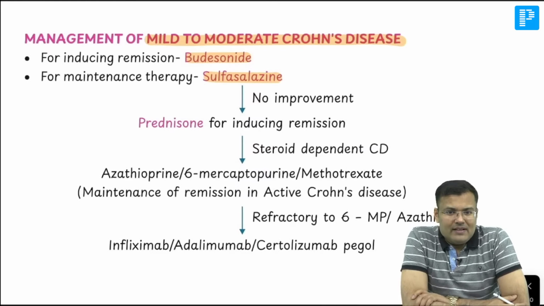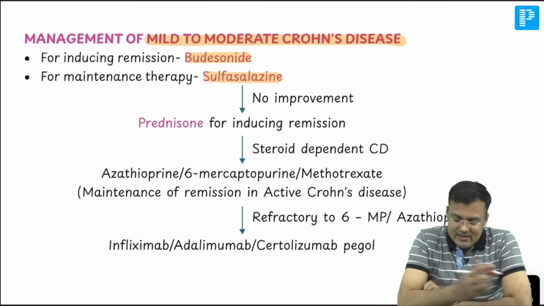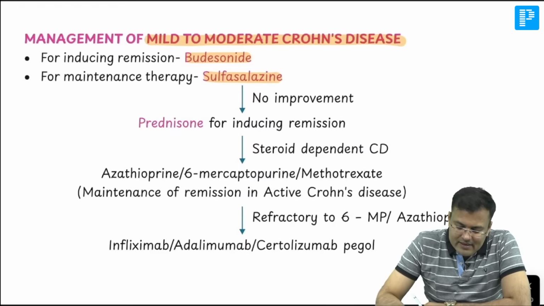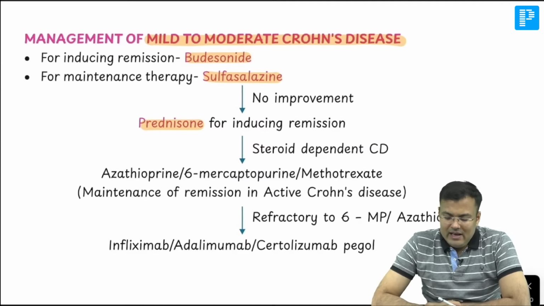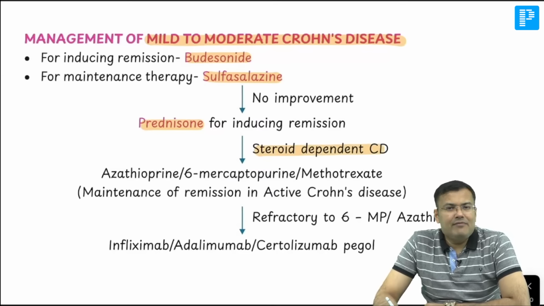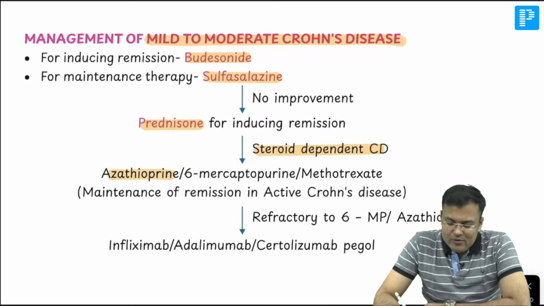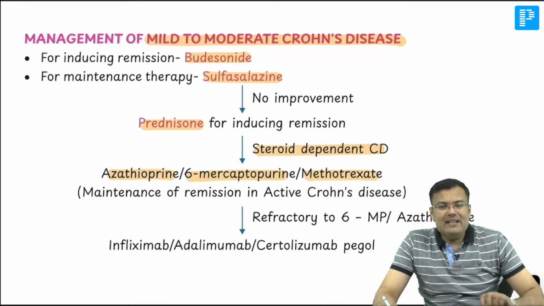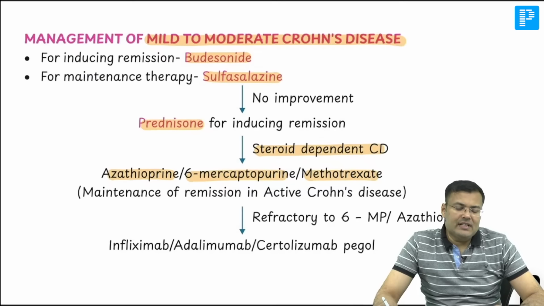Imagine after sulfasalazine there is no improvement, then give prednisone. And if patient is steroid dependent, in that case we are using azathioprine, 6-mercaptopurine or methotrexate for maintenance of remission in active Crohn's disease.